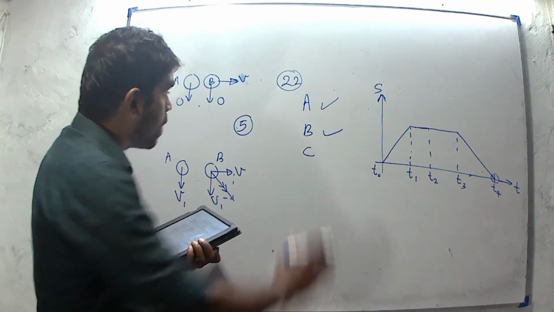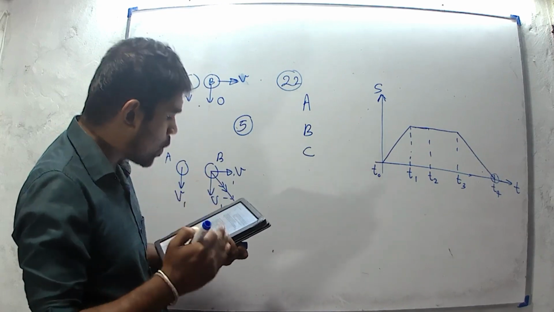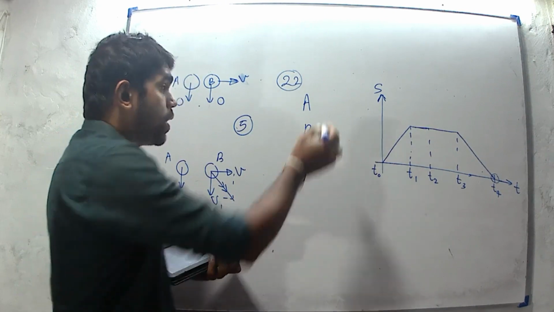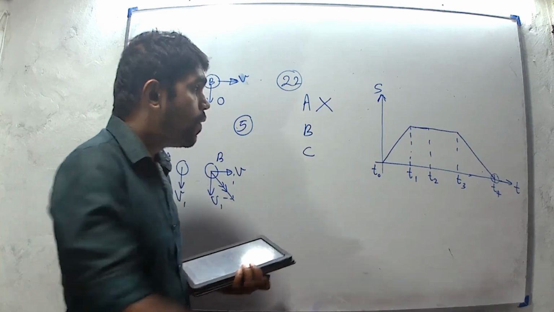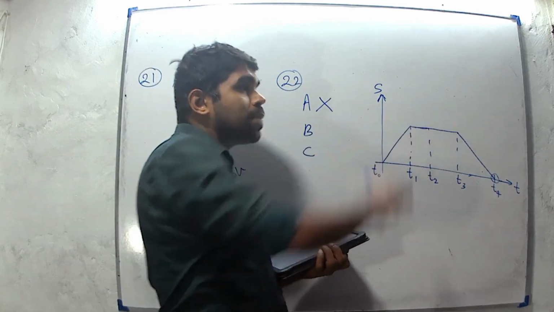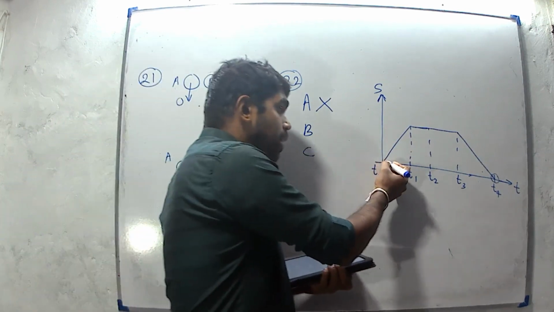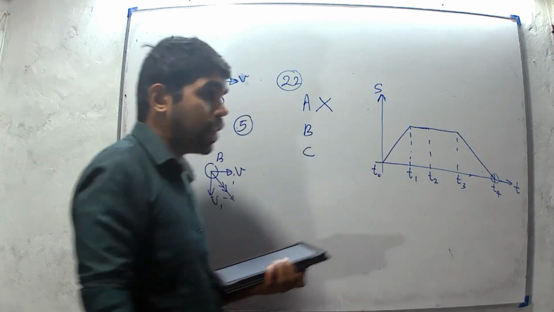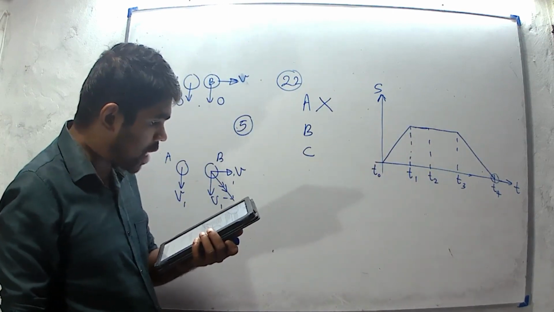Then statement A. During the period T0 to T1, the particle moves at a constant acceleration. No, it is false. They have given a displacement time graph. We know that the gradient of a displacement time graph is velocity. Therefore, there is a constant gradient. This part has a constant velocity, T0 to T1. Then the first statement is false.